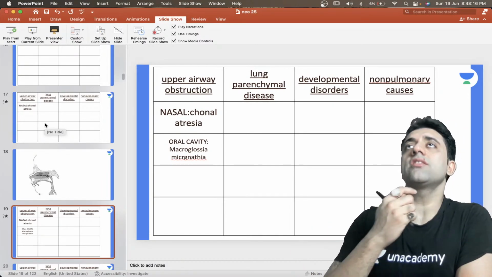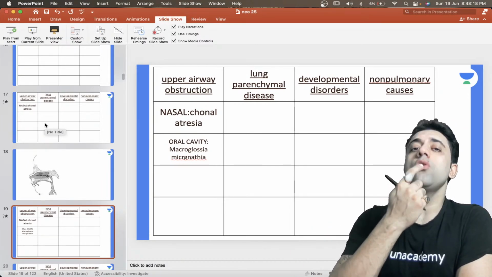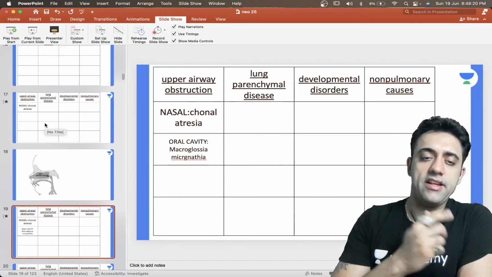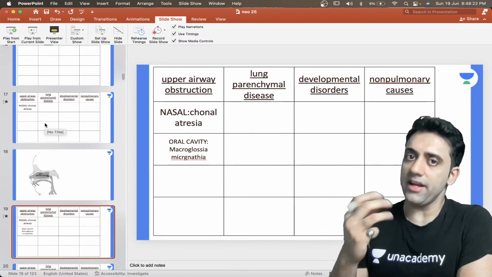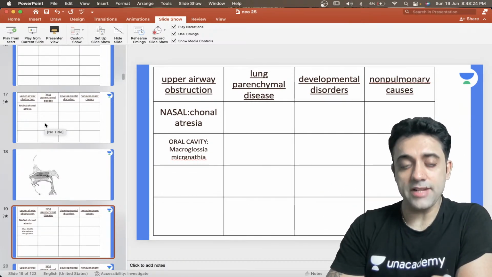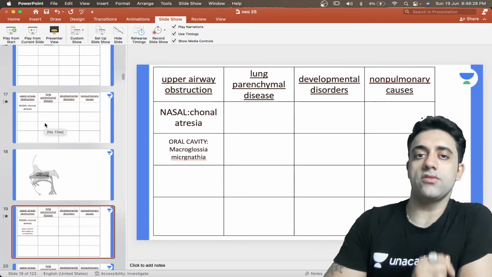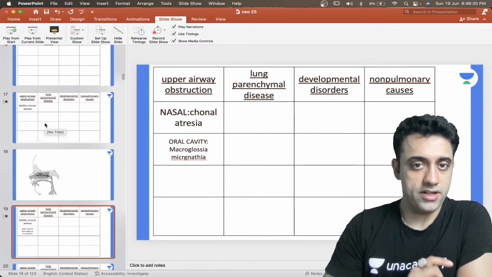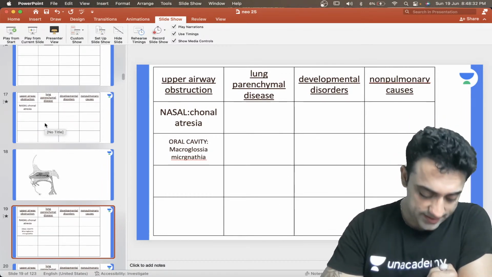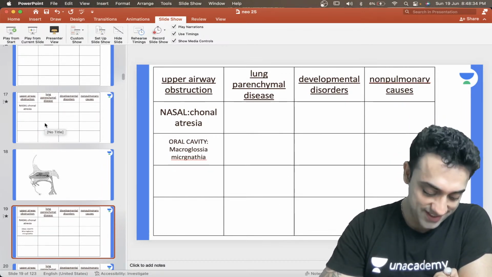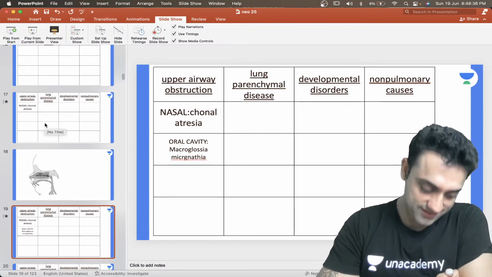Other than the nasal cause, coming from the nares, a little further down is the oral cavity. In the oral cavity, if the patient has macroglossia, yes, the baby can have distress, and if the patient has micrognathia, a small jaw, then also the baby can have distress.